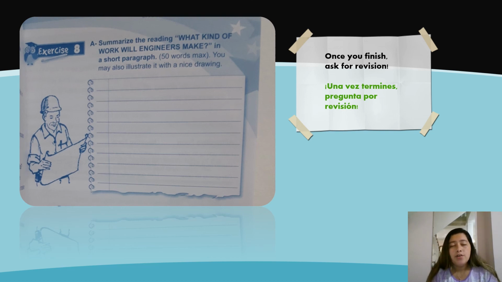A continuación vas a resumir la información que acabamos de leer. What kind of work will engineers make? Con un máximo de 50 palabras y también vas a ilustrarlo con un dibujo de acuerdo a tu resumen. Once you finish, ask for revision. Una vez que termines, pregunta por revisión.